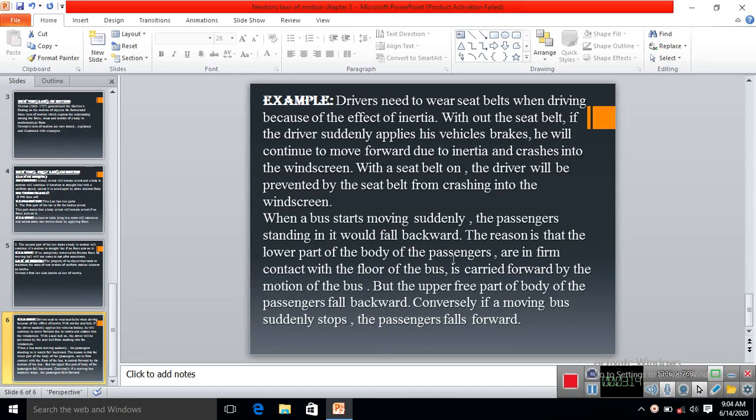The reason is that the lower part of the body of the passenger, in firm contact with the floor of the bus, is carried forward by the motion of the bus, but the upper free part of the body of the passenger falls backward. Conversely, if a moving bus suddenly stops, the passenger falls forward. These two are the examples of the law of inertia, which is Newton's first law of motion.